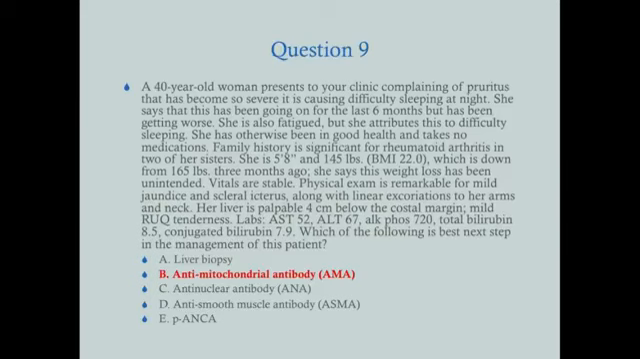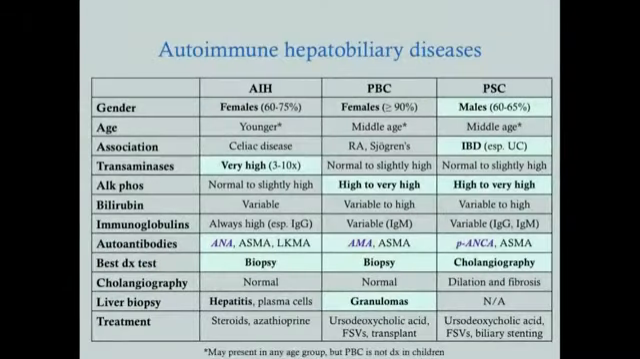Okay, so the first thing we do is we get titers of those antibodies, and then we can go on and get a liver biopsy for definitive diagnosis. Okay, so this is just comparing those autoimmune hepatobiliary diseases, and you want to know this. I would copy this down. Okay, so I highlighted the ones that will help these stand out from one another.